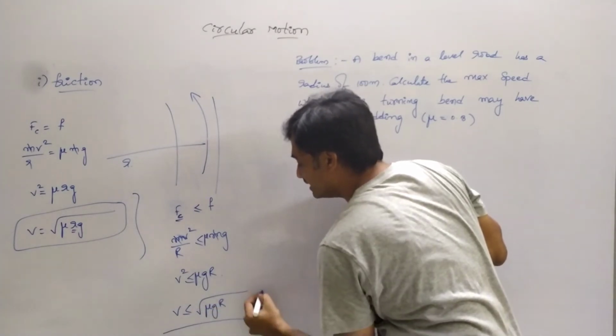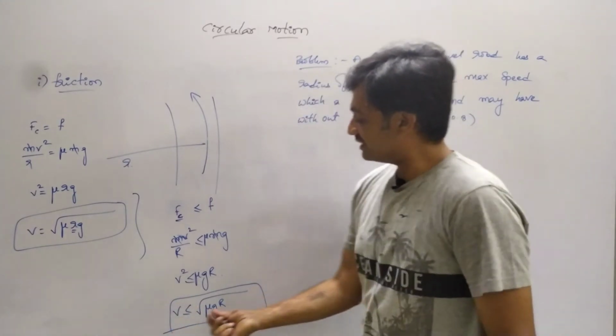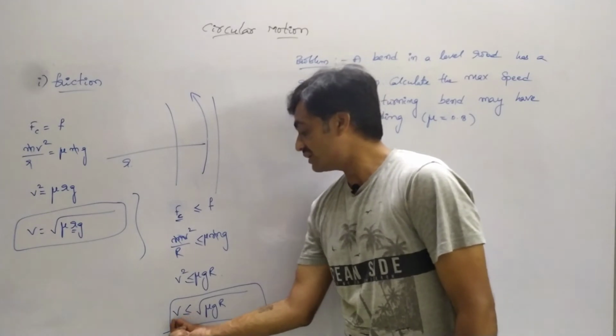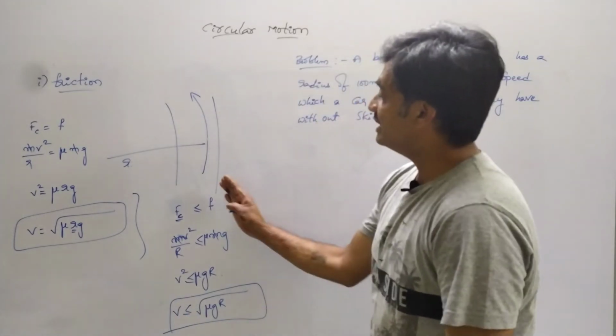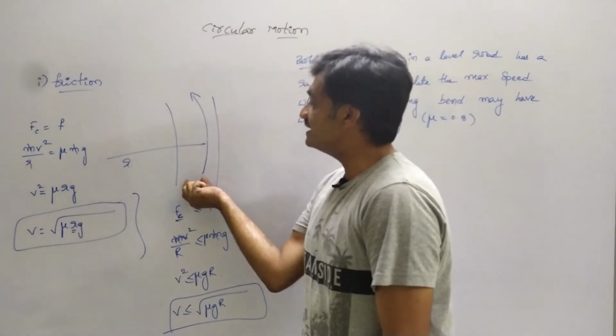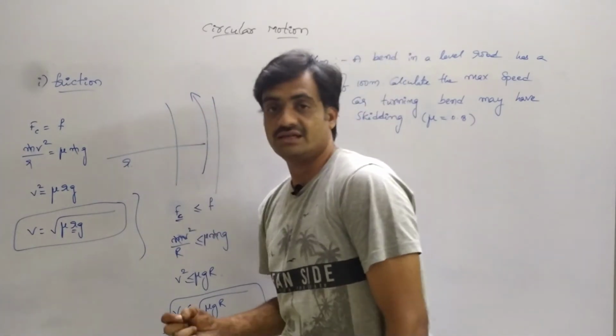If a vehicle travels at less than this speed, or equal to this speed, then it can travel on the horizontal road without skidding from this circular track.